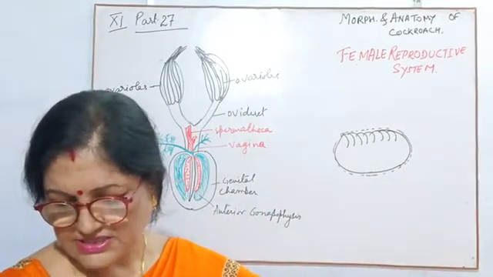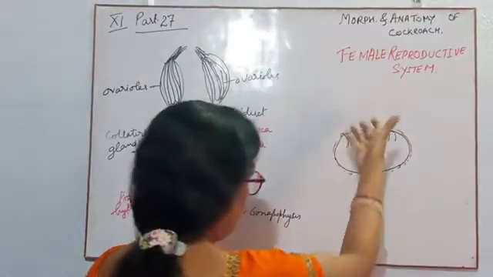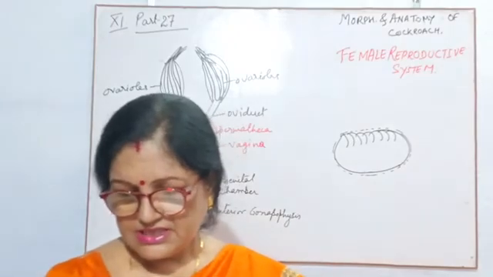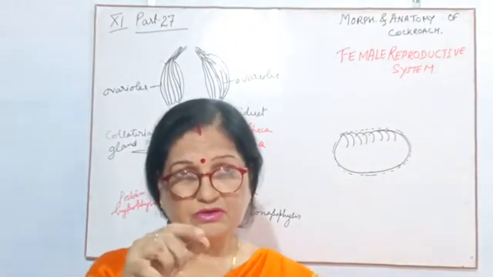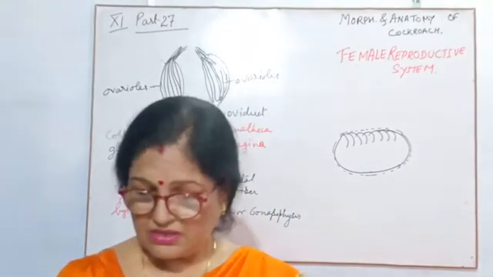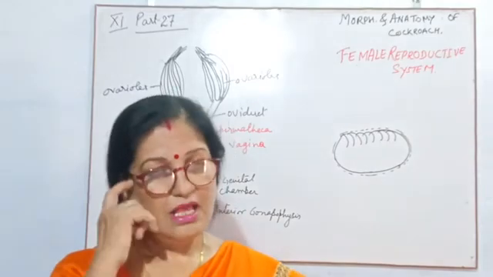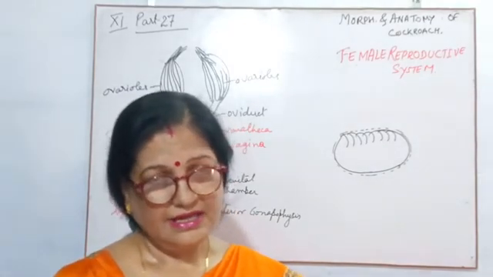This is known as the ootheca. This is the front view, and at the back there will be the posterior view. It is just like a purse-shaped structure which can be closed or opened through its opening. So this is the ootheca, which forms the covering of the eggs, and then the eggs are protected.